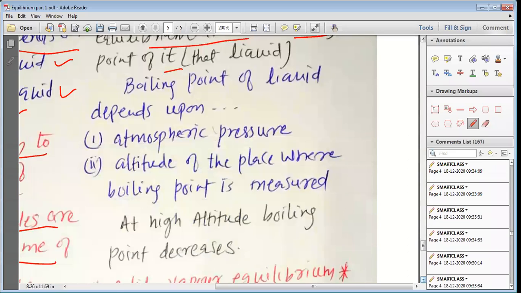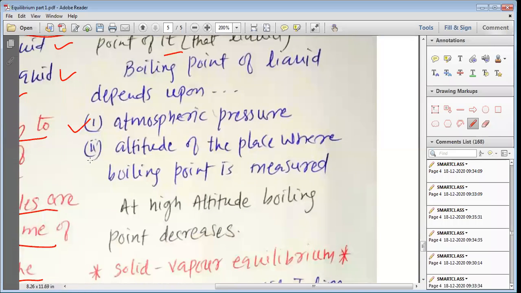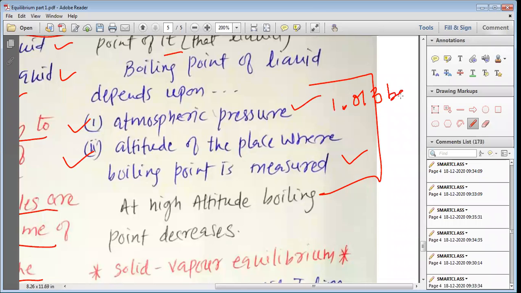Boiling point of a liquid depends upon the atmospheric pressure and the altitude of the place where the boiling point is measured. Please remember, my dear students, that boiling point of a liquid depends upon the atmospheric pressure. If atmospheric pressure is 1.013 bar, we can say the boiling point is 100 degrees centigrade for water.